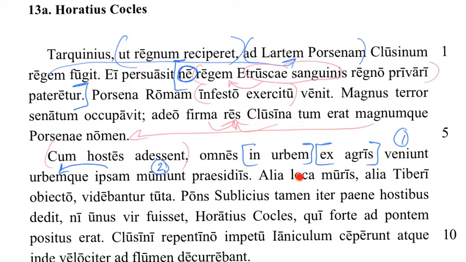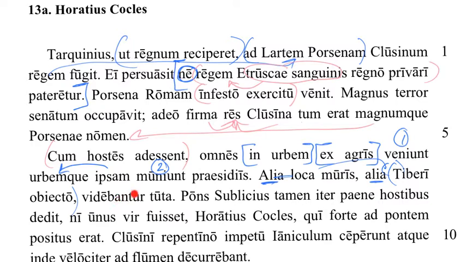Alia loca muris, alia Tiberi objecto, tuta. Okay. New subject, some places. Notice we've got alia and alia. Whenever you have that kind of construction, it's always some and others. Notice the word loca is gapped over here. It's understood, loca. Okay, so it's plural. Some places with this ablative, other places with Tiberi objecto.